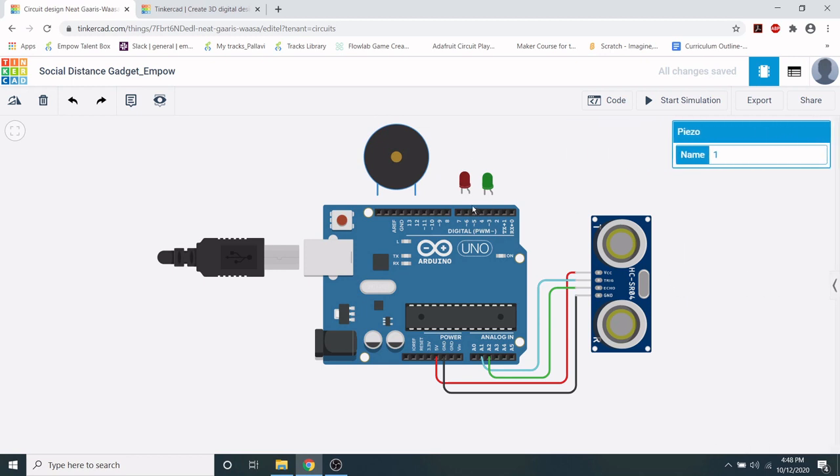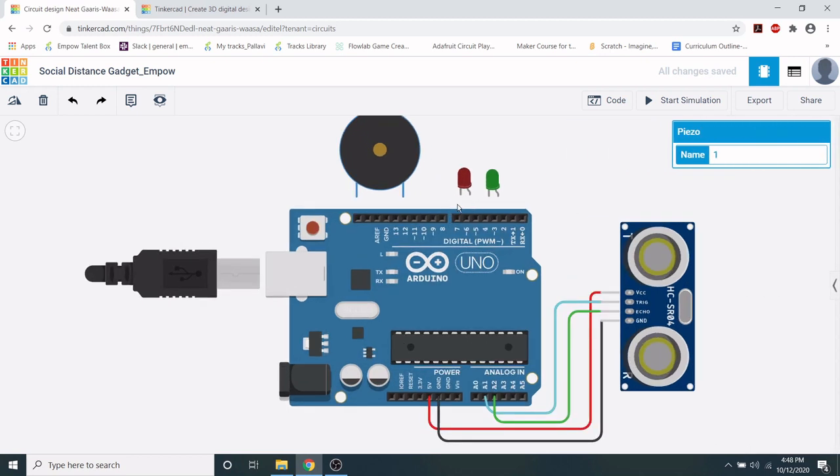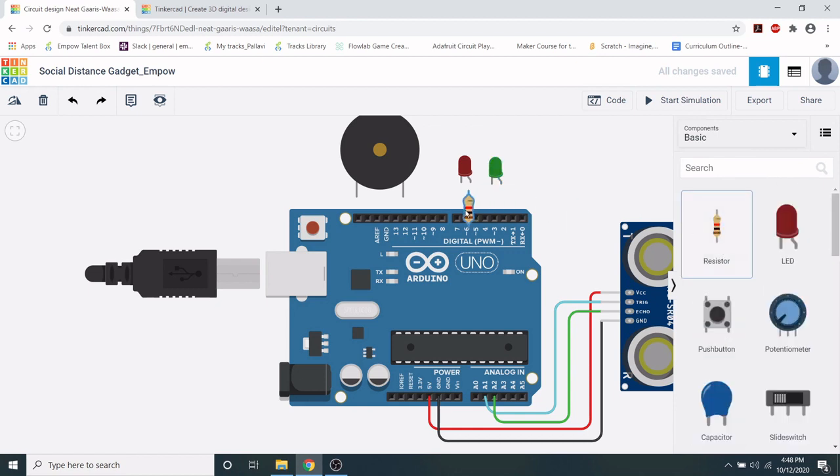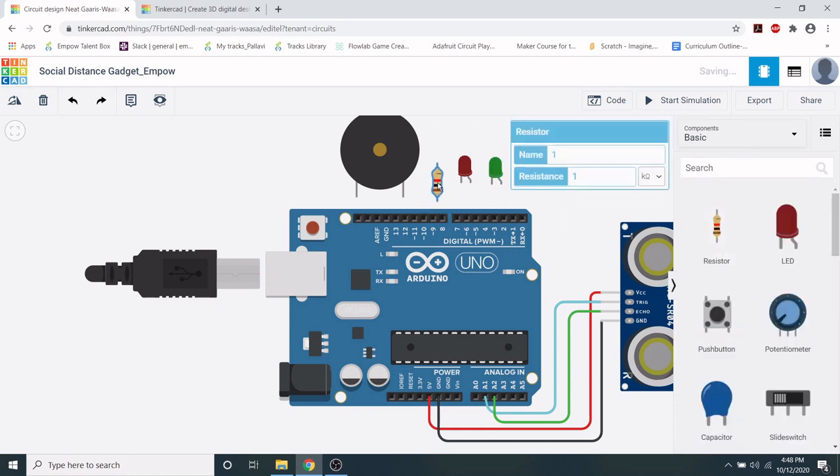Let's start connecting this. If you have worked with LEDs before, you know cathode is ground. So we're going to go up. We need a resistor before we can connect an LED, because we can't send too much current through our LED. So I pulled out a resistor. I'm going to turn it.